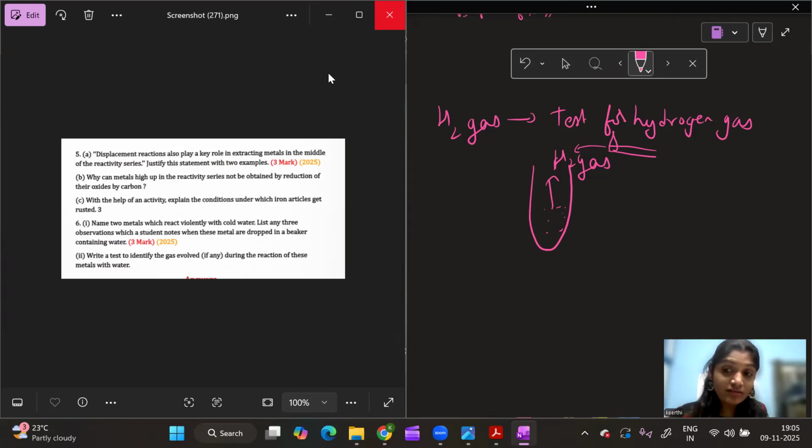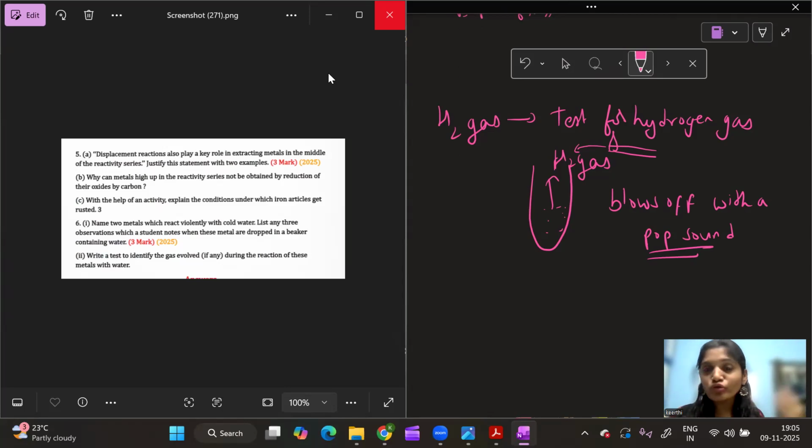If hydrogen gas is released in this reaction, then what will happen? The burning splinter blows off with a pop sound. So how do you identify it? You get a very typical kind of pop sound. So when I bring the burning splinter near the mouth of a test tube in which hydrogen gas is released, the burning splinter blows off with a pop sound. Clear?